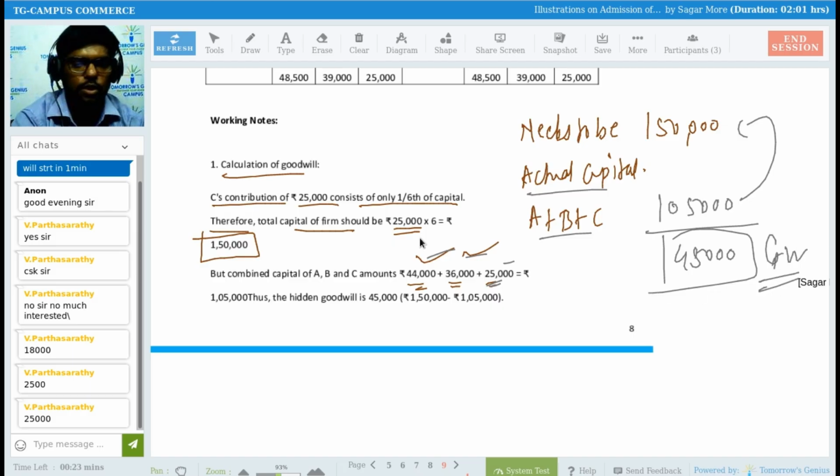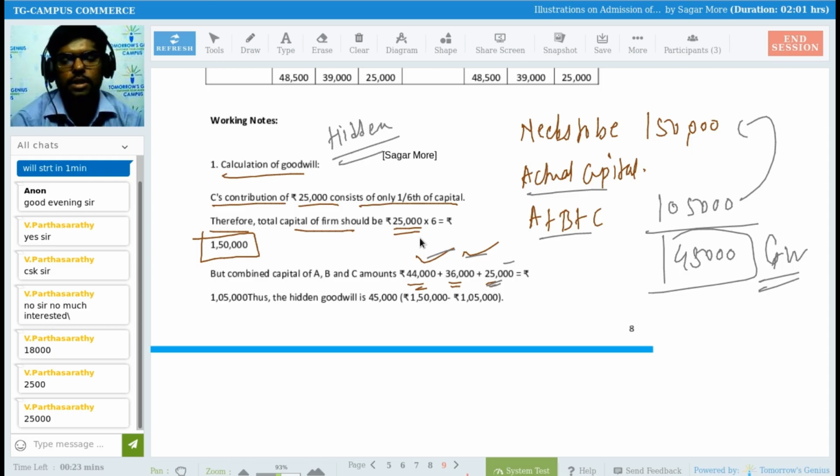We calculate goodwill by the hidden goodwill method. If you remember, we did such a kind of adjustment. So 45,000 is goodwill for the firm. But we have to calculate goodwill of that new partner only. So 45,000 rupees multiplied by 1/6. What will be the answer for goodwill?